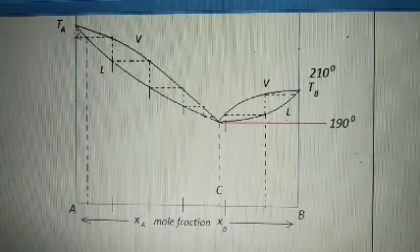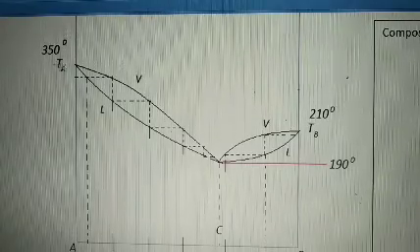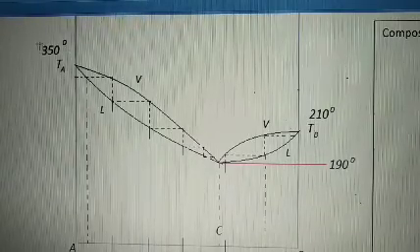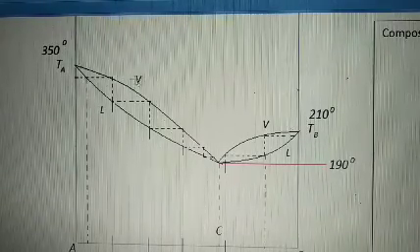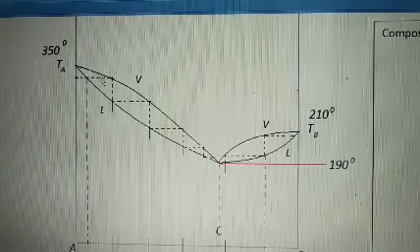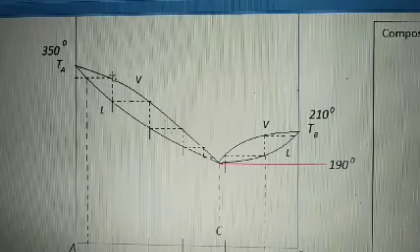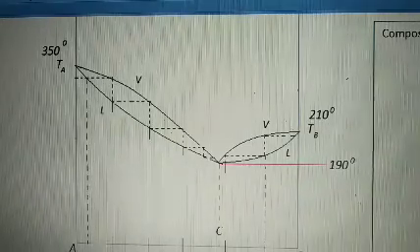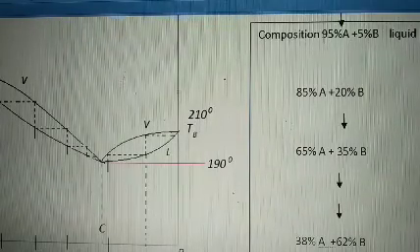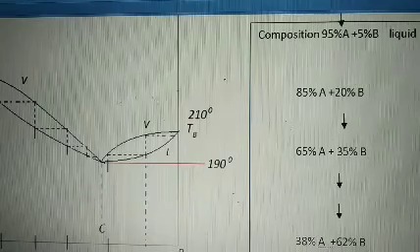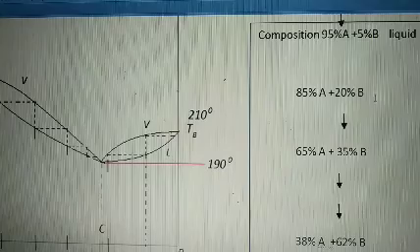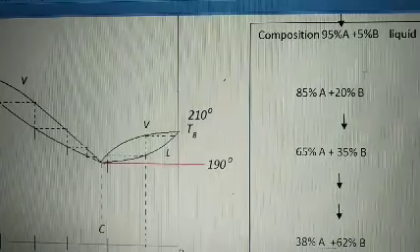Which is volatile here? This component has a 350 degrees Celsius boiling point. This component has 210. So this is more volatile, that is less volatile. So as we are moving toward this one, the vapors are richer in the composition of B now. So here the composition of B has been increased. Sidewise, I have taken a table here. So earlier it was 95% A, 5% B. As you further change it into vapors and then condense, it will change into 85% A and 20% B.